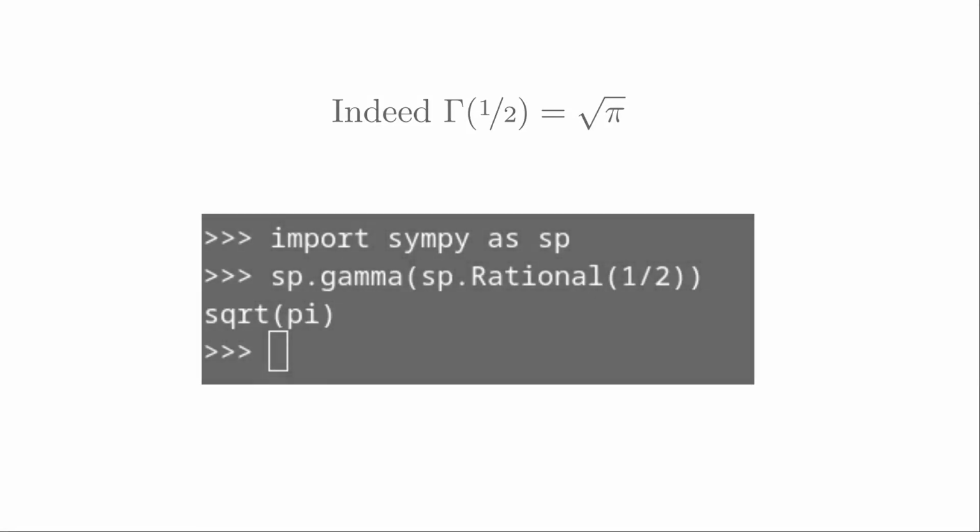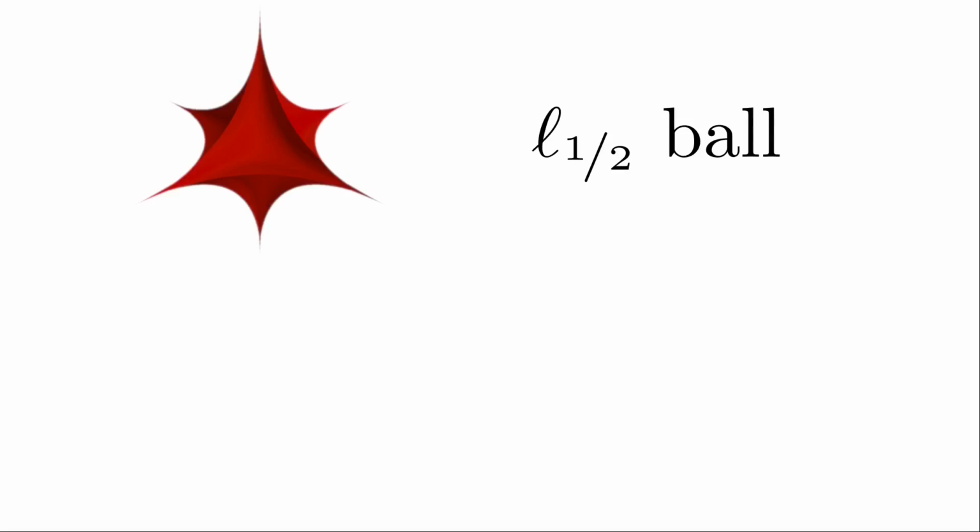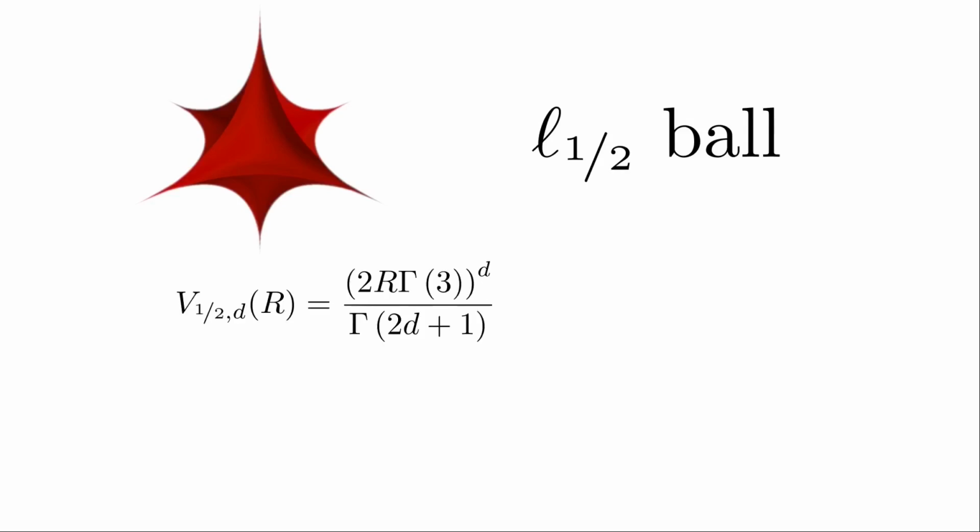Another thing that our ansatz allows us to do is to consider non-integer values of p. For example, if p equals 1/2, then we'll get this volume where we first substitute just p equals 1/2. Then we use the connection between the gamma function and the factorial to get this expression: 4 to the power of d times r to the power of d divided by the factorial of 2d.